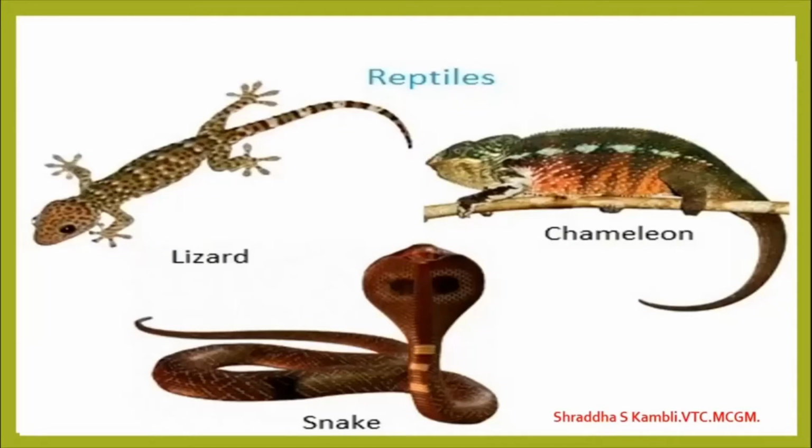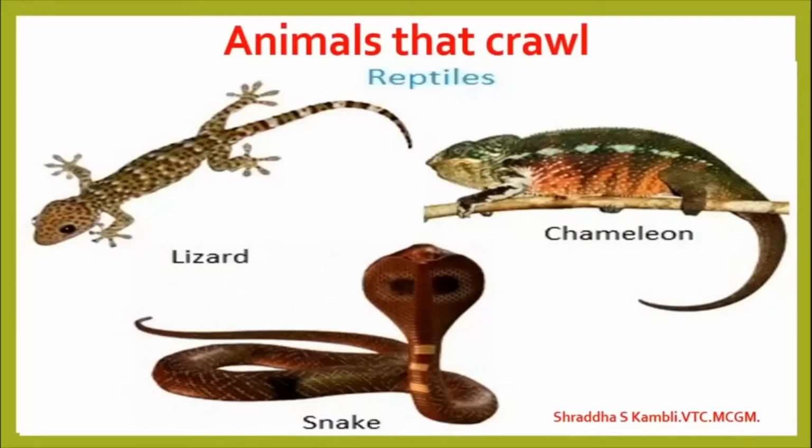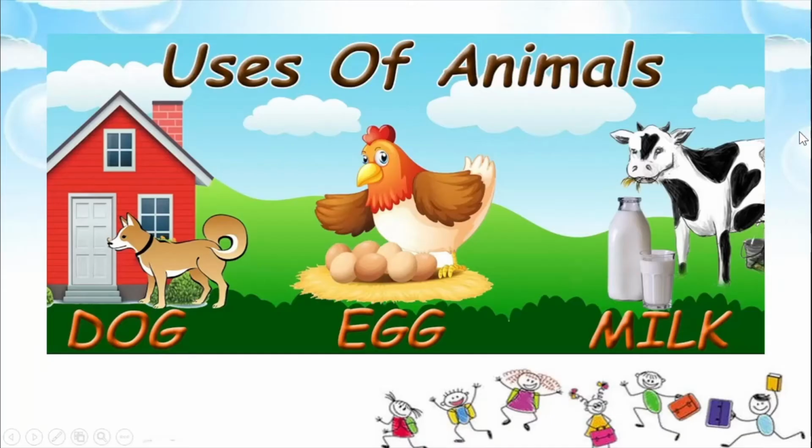Okay, now there is one more type of animal which crawls on the ground, and we call them reptiles. So the lizard is a reptile, the snake is a reptile, the chameleon.